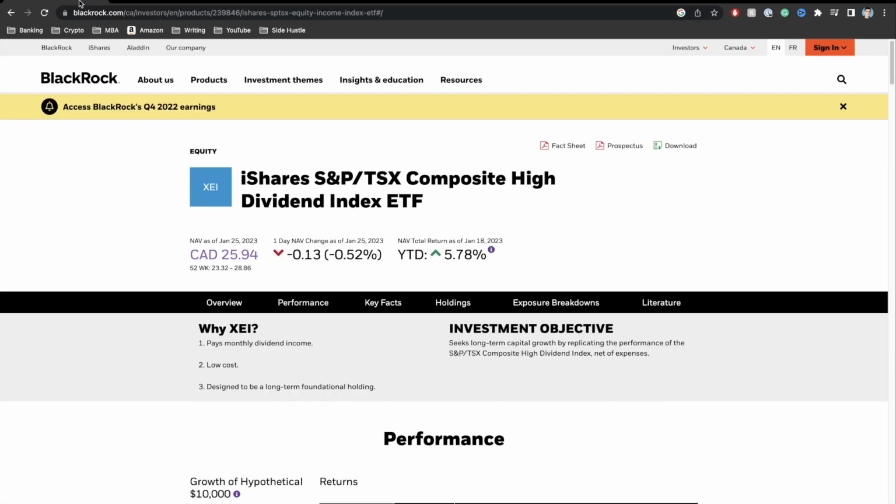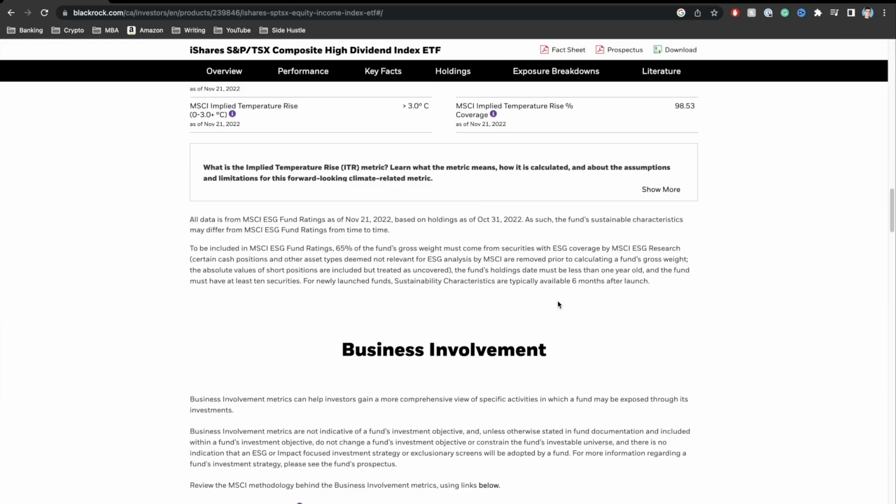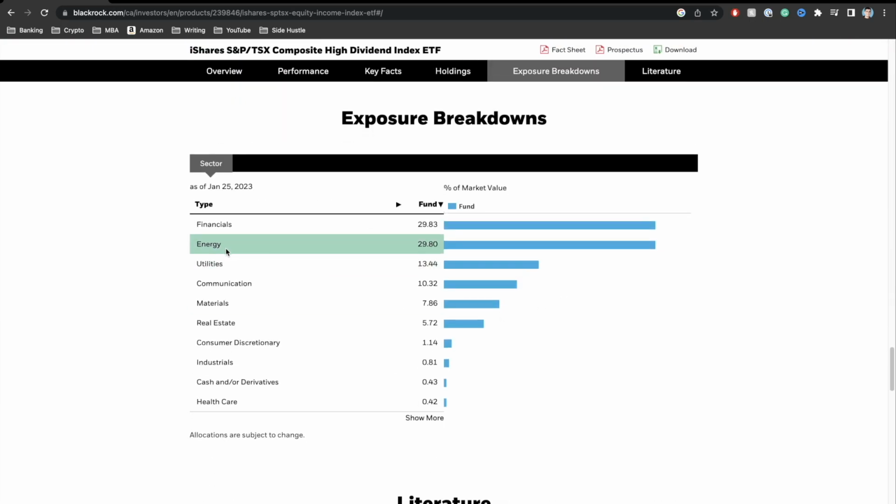And then finally, you have your last fund, which is your XCI, which we talked about, which is more balanced towards the different sectors like finances. And we have, I believe it was, the utilities, energy, so on and so forth. Okay. Once again, this last fund over here gives you a monthly payment. And again, it's a very, very strong fund. It's something that I would recommend. It's something I really like because of the fact that it has about 80 companies in it, and it has an equal distribution in the different industries.